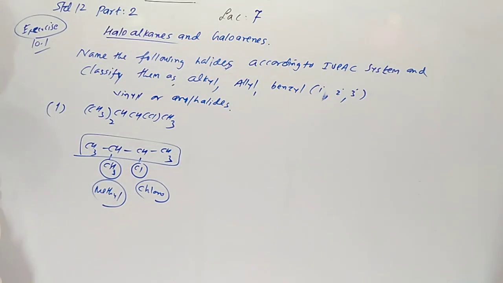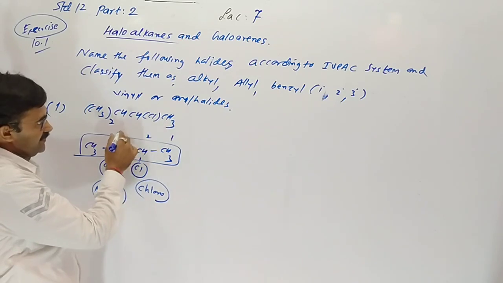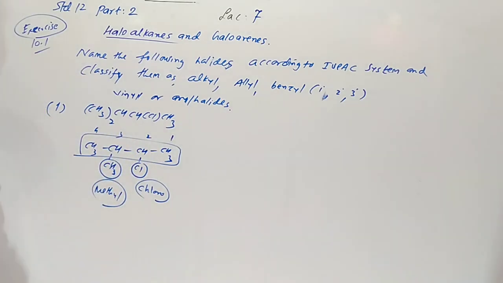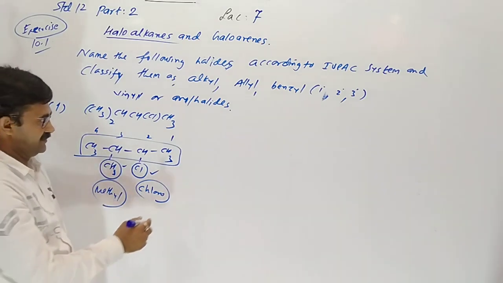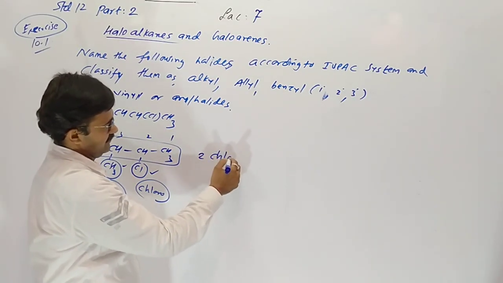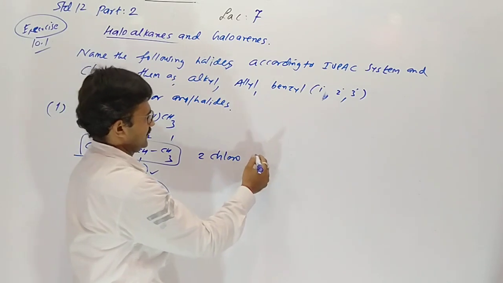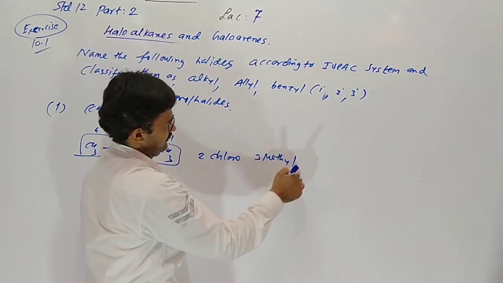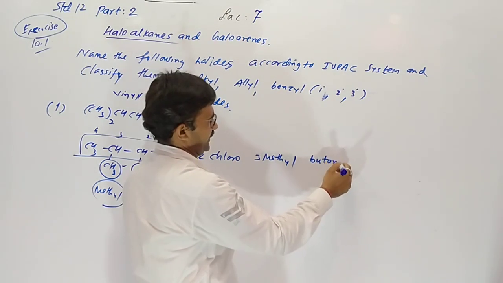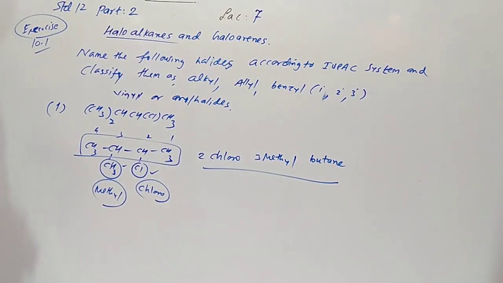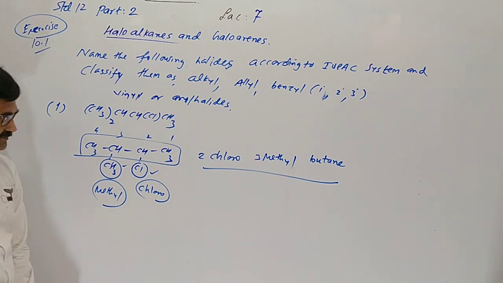Which one is more reactive? Chloro. So in numbering, chloro stands first. So on the second position chloro, third one methyl. So 2-chloro, 3-methyl, and the number of carbons is 4. So butane. 2-chloro-3-methylbutane is the IUPAC name.